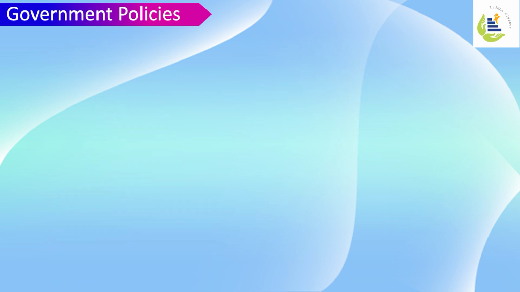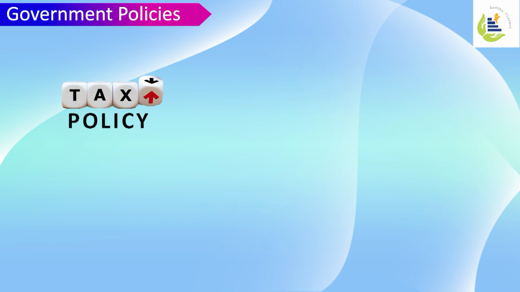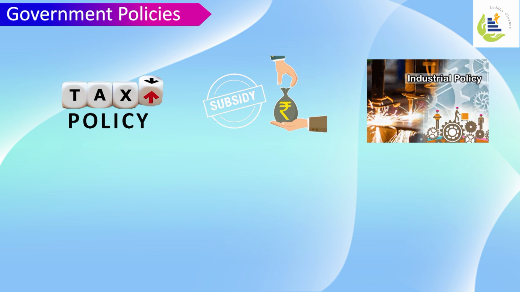Government policies. Government policies is yet another factor, or I would say determinant of supply. There are different types of government policies government applies. Starting with taxation policies, you have subsidies, you have industrial policies, and many other regulatory rules.